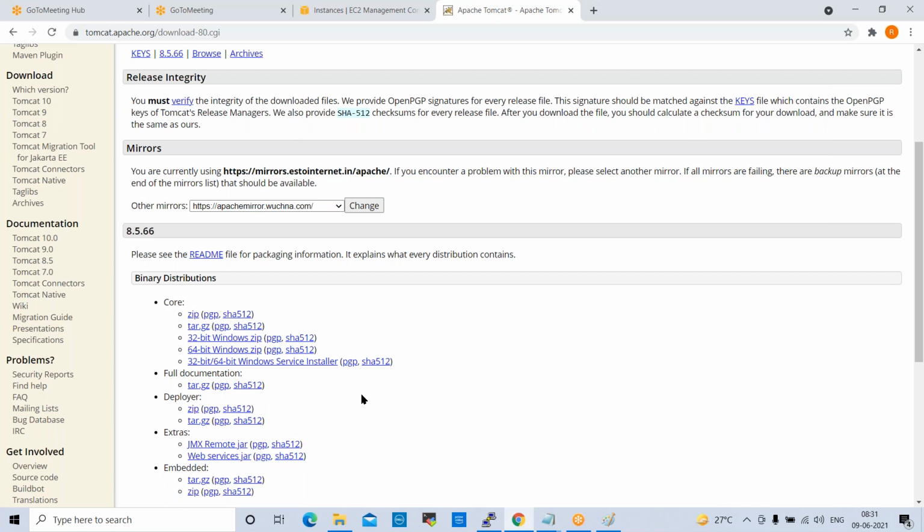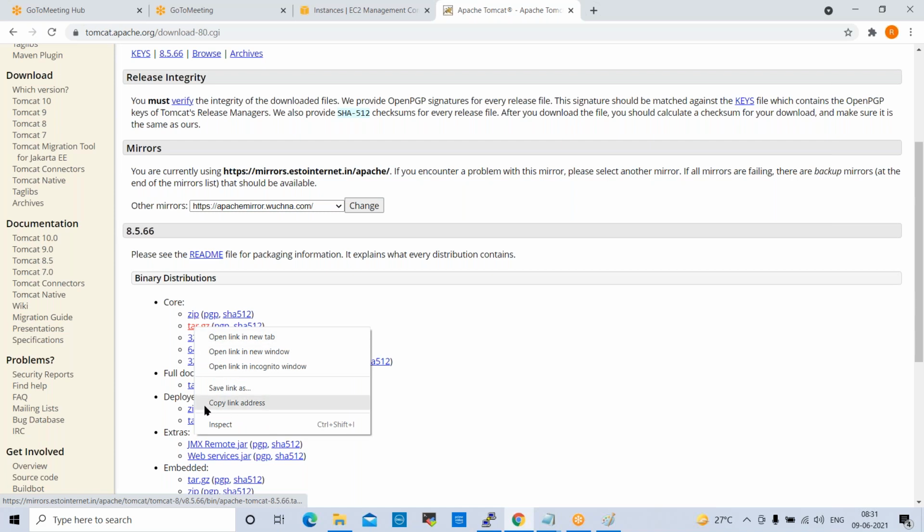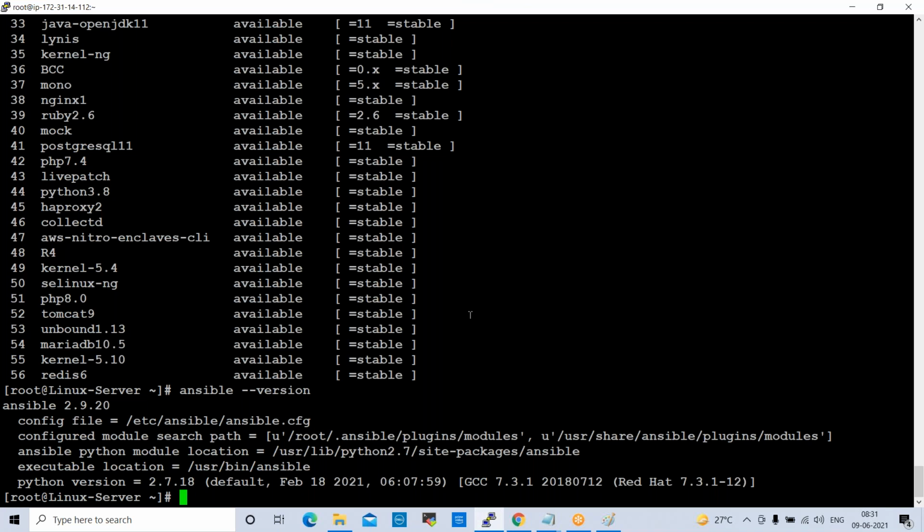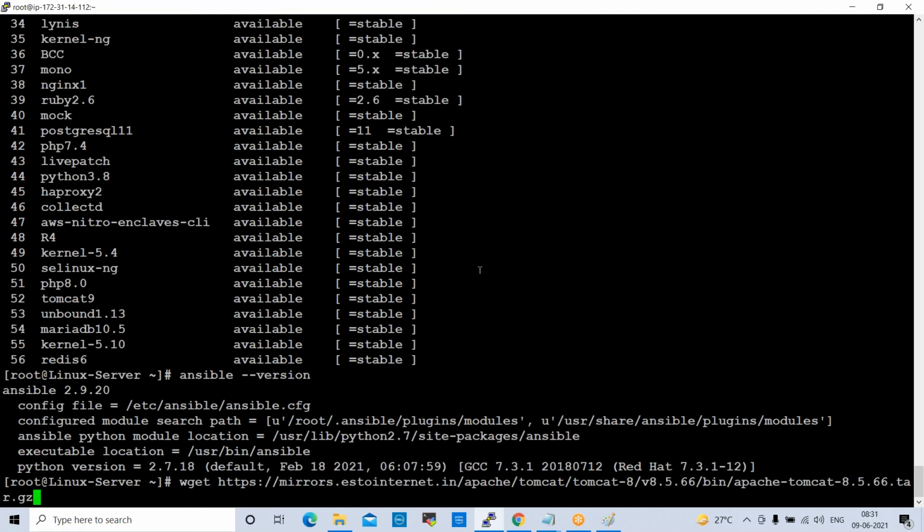We need to copy that link and paste it. Yeah, correct. So normally what we will do, right click on this tar file, copy link address, go to the console, the command here is wget and the URL, enter.